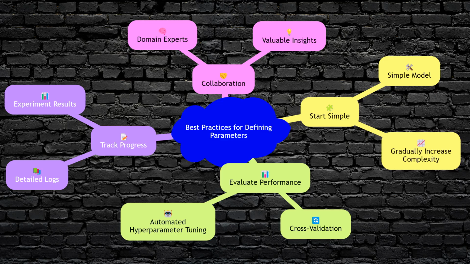Best practices for defining parameters include starting with a simple model and gradually increasing complexity, using cross-validation to evaluate performance, and employing automated hyperparameter tuning techniques. Additionally, keeping detailed logs of experiments and results can help in tracking progress and making informed decisions. Collaboration with domain experts can also provide valuable insights into setting appropriate parameters.